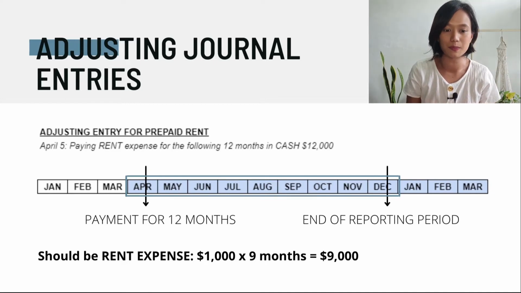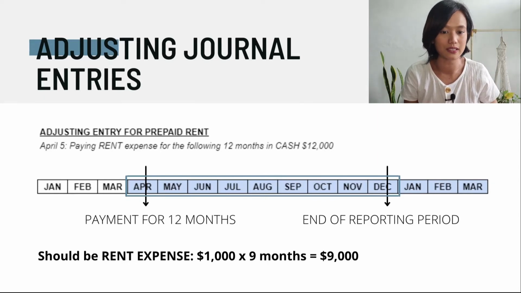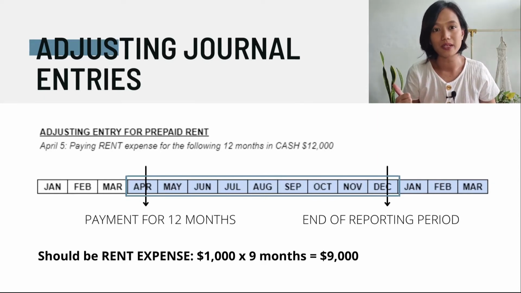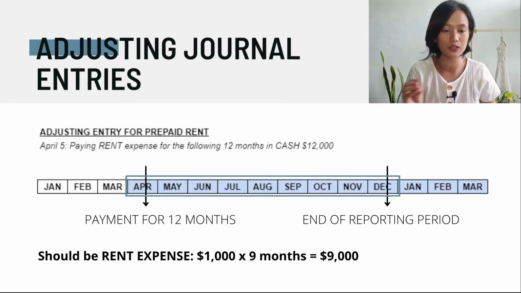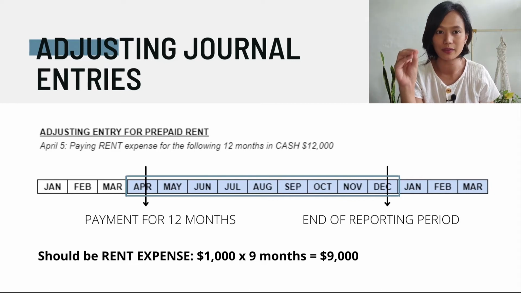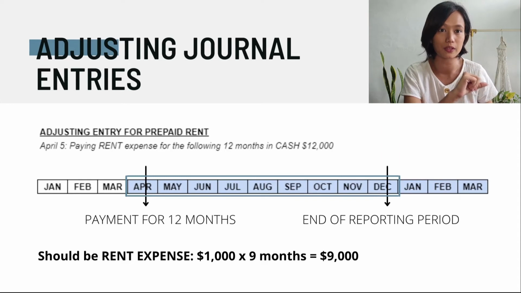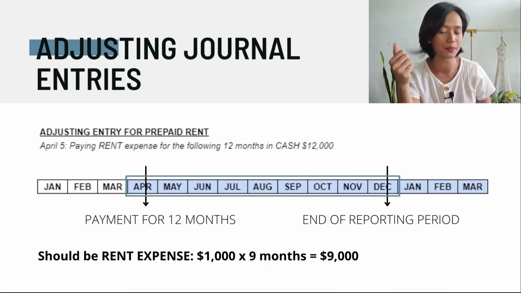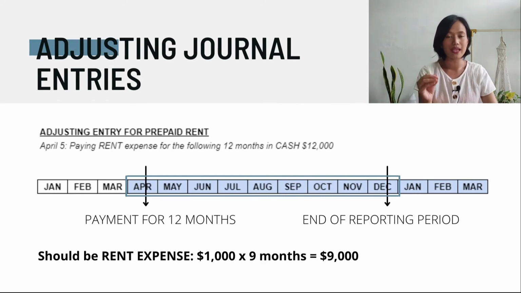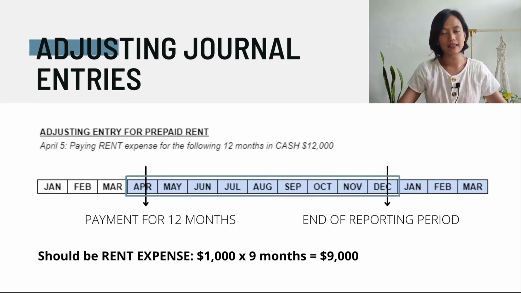So the proper rent expense is $9,000. That's 12,000 divided by 12 months, incurring 9 months of April to December. So the total is $9,000. Now, see this. Since our reporting period is December, we only record the rent expense from April to December. So the remaining three months will still be the prepaid rent. So meaning we have a prepayment for rent for the 3 months. But as of December, we have incurred a rent expense of 9,000.